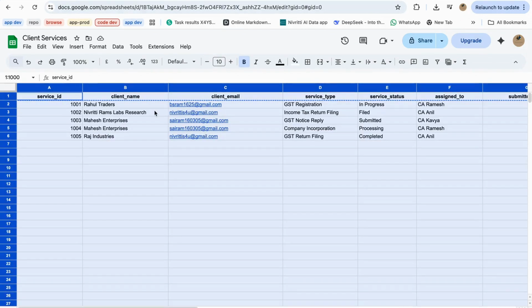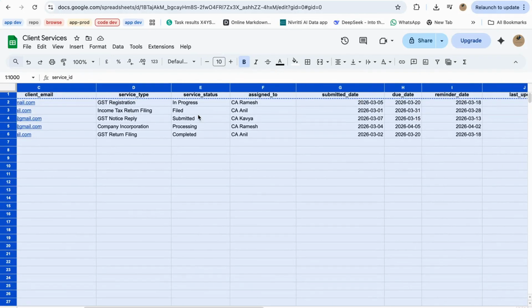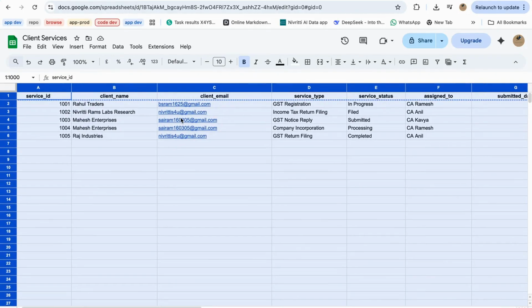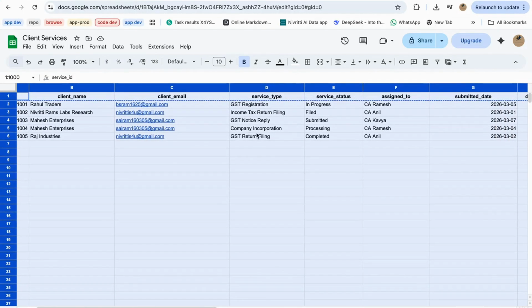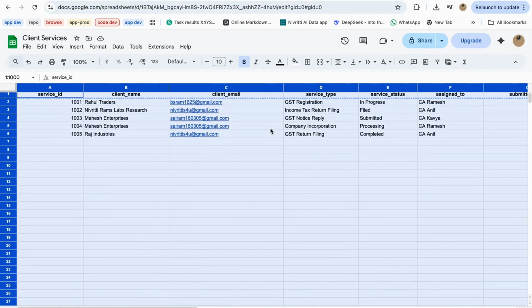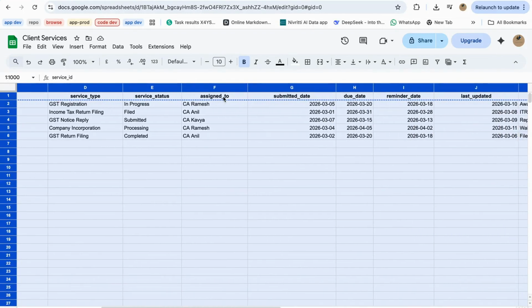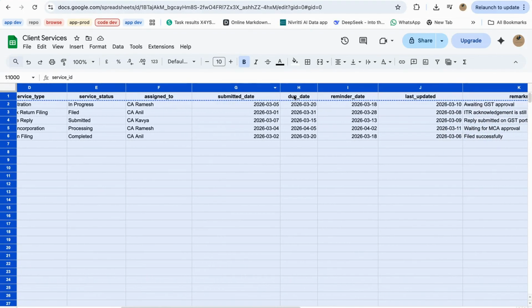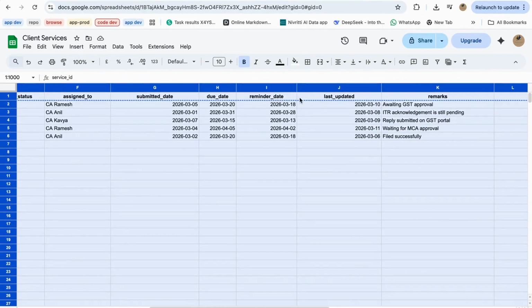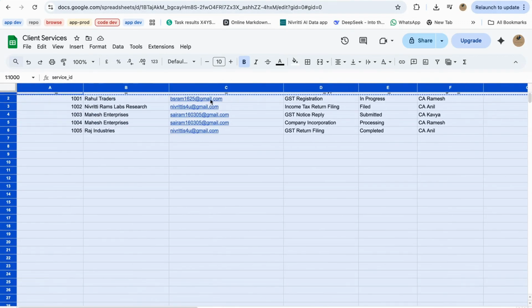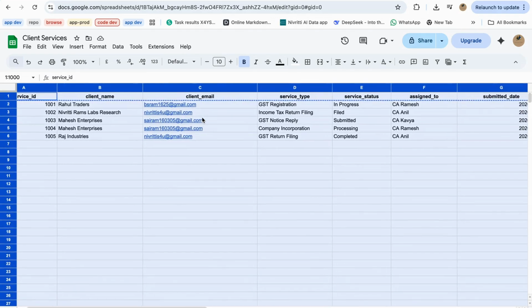So usually any CA firm will maintain something like this, a client services tracking sheet. It contains information like GST filing, ITR, GSTR, company registration, basically all the services they're handling for different clients. And if you look here, we have columns like service ID, client name, client email, service type, service status, assigned employee, submitted date, due date, and remarks, things like that. Now, this data is normally entered and updated by the CA employees.